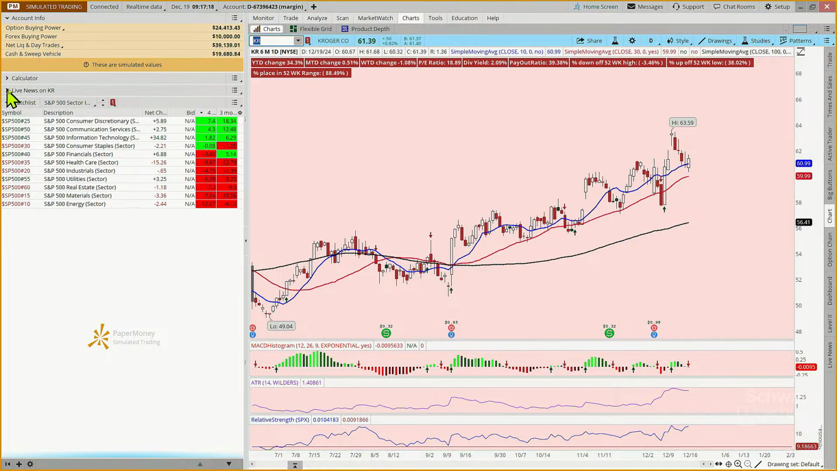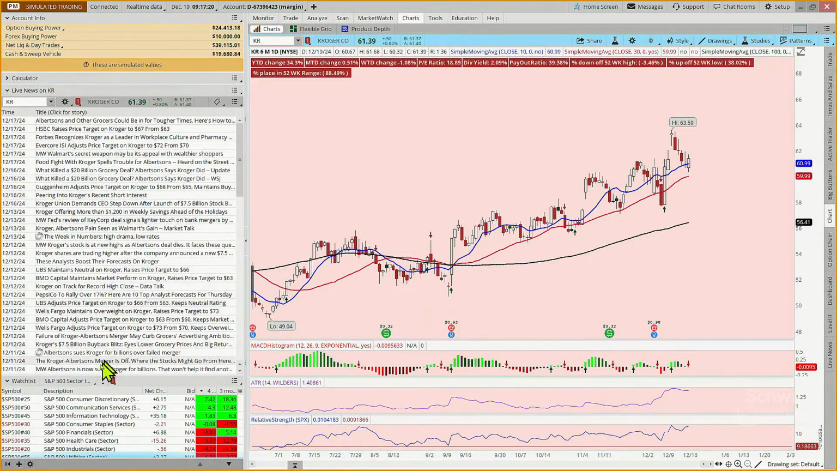recently. And I just came here and looked at the live news. So, here, December 12th, Kroger's $7.5 billion buyback eyes lower grocery prices and bigger returns. BMO raised their target to 63 from 60. Wells Fargo to 73 from 70. UBS raised their price target to 66. So it's interesting. Evercore raised their price target to 72. But so there's a range of price targets, but this stock is sitting at 61.